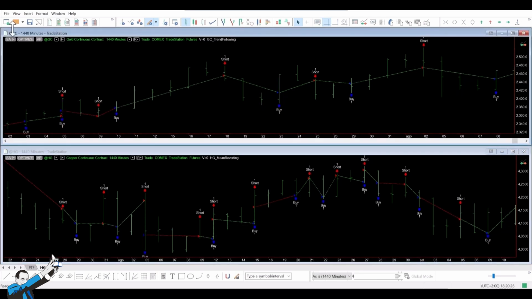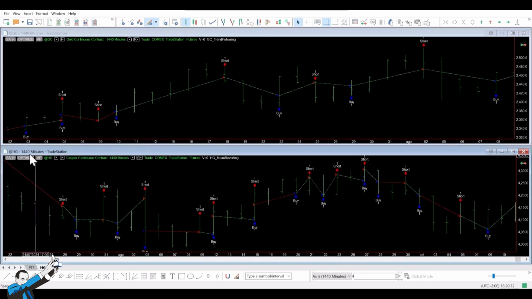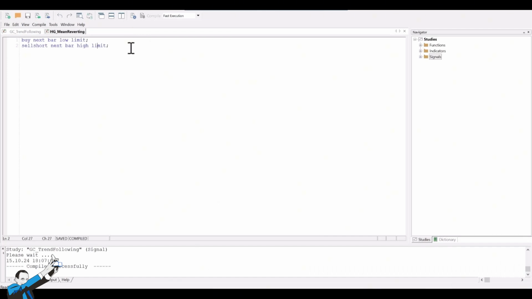Let's start in order. In the top chart, we have the gold future with a daily time frame, and in the bottom chart, we have a copper future also with a daily time frame. The strategies applied here are a trend following strategy on the top and a mean reverting strategy on the bottom, two completely opposite strategies. Let's go and take a look at the codes.